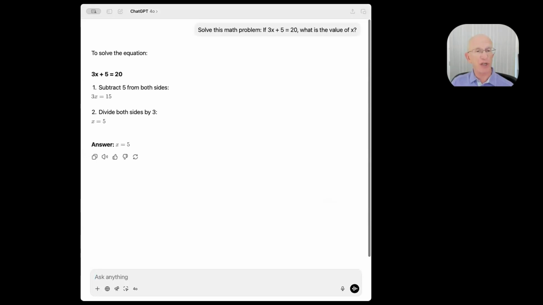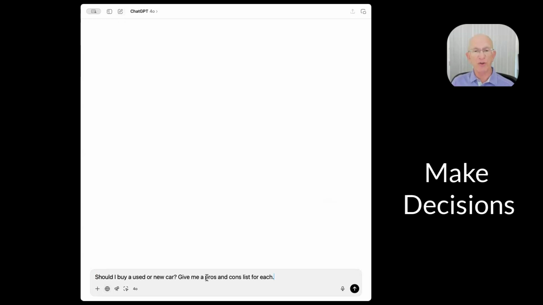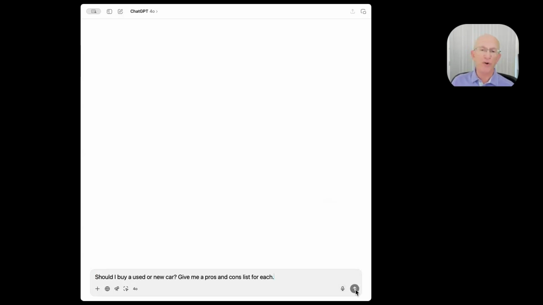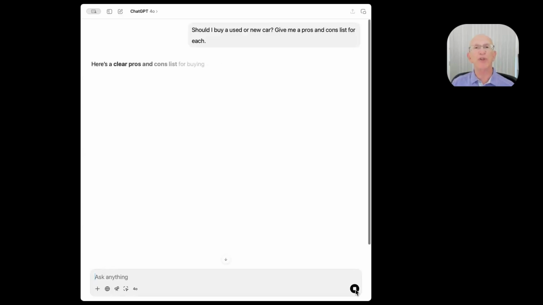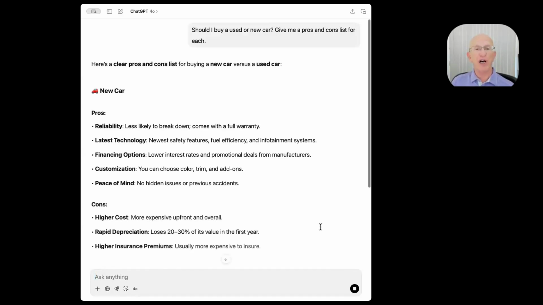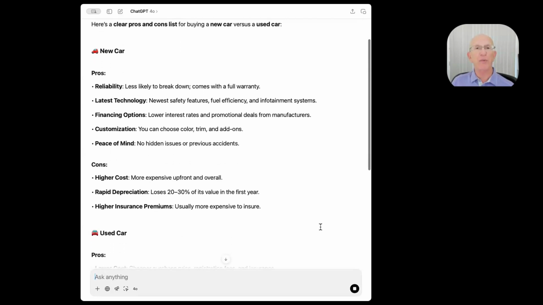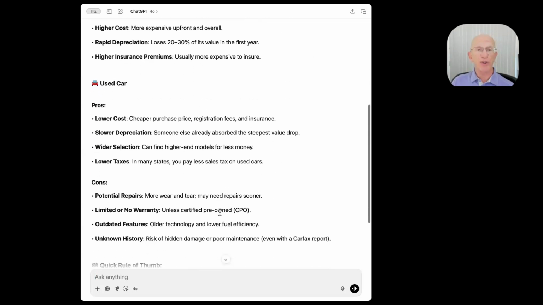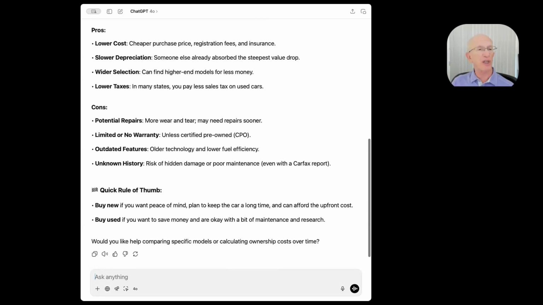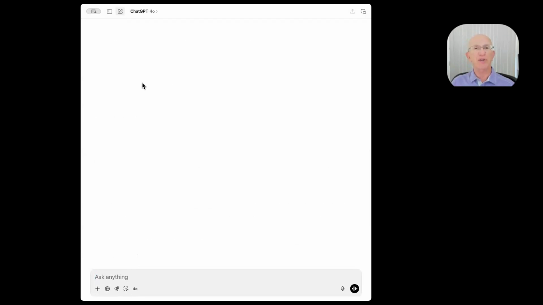Maybe you've got some tough decisions on something like buying a car. Should you buy a used or a new car? Give me pros and cons for each, or lease versus purchase, or something like that. But here's pros and cons from all kinds of information. You're actually getting a lot of advice from it on helping to make a decision. Some people use it for personal decisions like relationships and other things like that, but a used car is probably a good way to start with using it for help on making decisions.